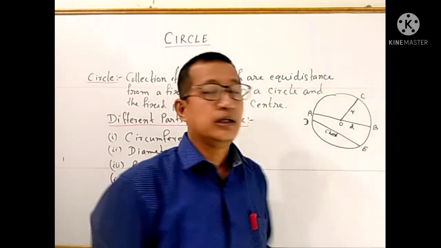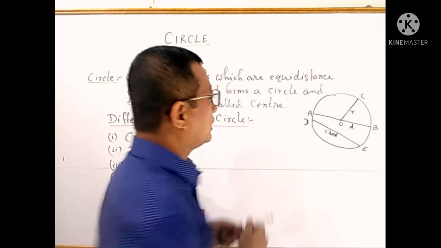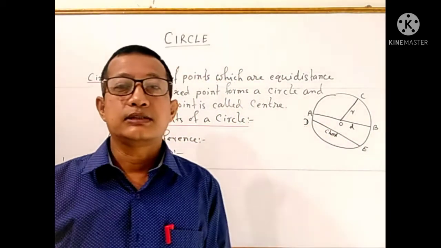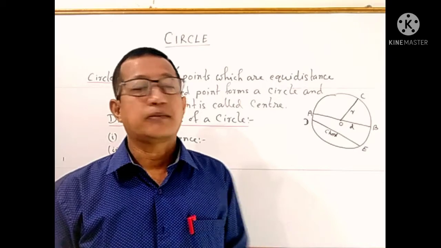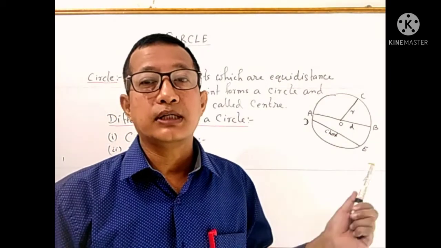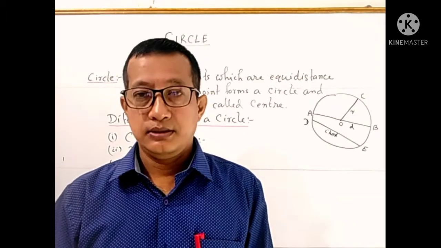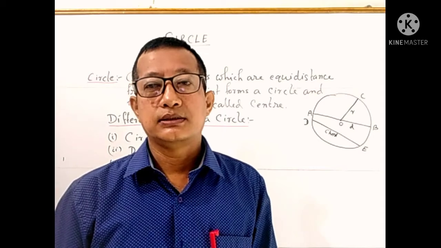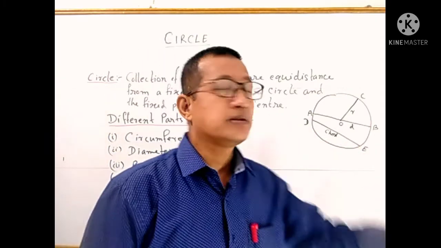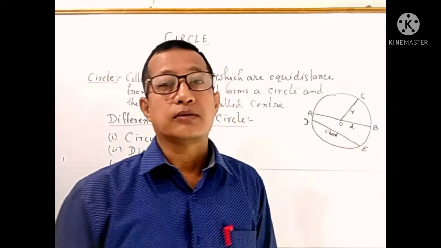C-H-O-R-D, chord. Okay. So the definition of chord is the line segment which joins any 2 points. Here one point and here one point. These 2 points are joined by a line segment, and that one is called the chord. The definition of chord is the line segment which joins any 2 points on the circle. In that sense, diameter is also a chord, and diameter is the longest chord of a circle.